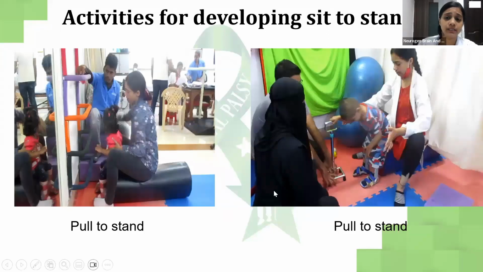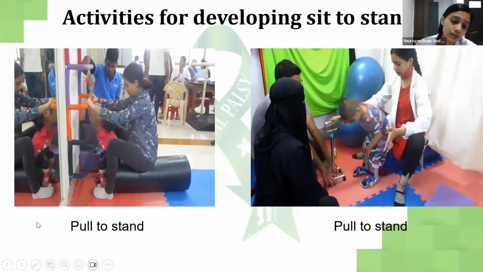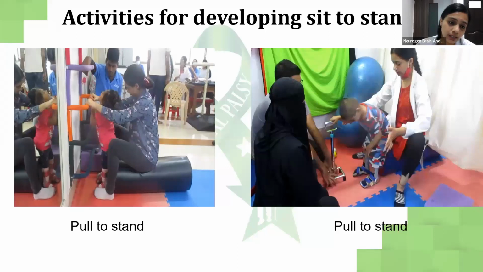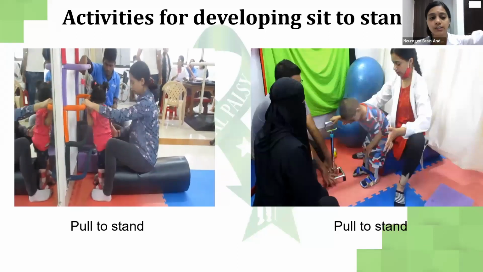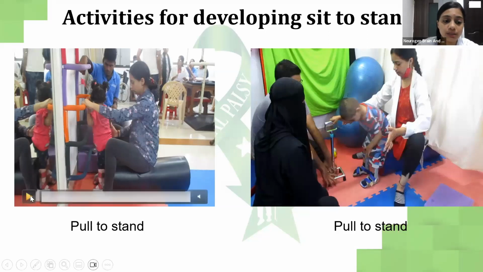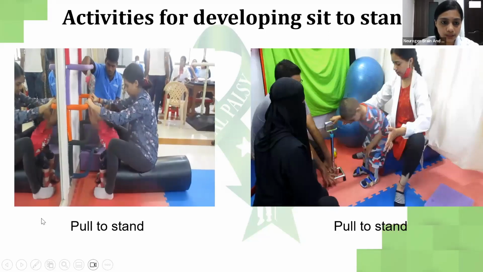Pull to stand activity. These are the activities which will be helpful for sit to stand. Pull to stand. In this, the child is asked to form a base at the feet, and we are trying to make her form a base at the feet while she lifts her hand, and her hand is well supported over the ladder. She has to hold on to it and pull her body up while she forms a base and pulls herself up. She does this very well.